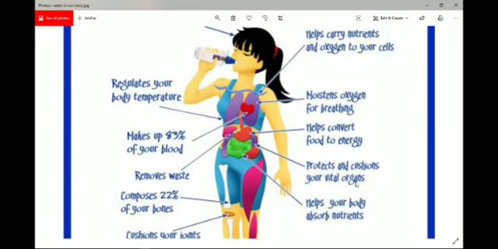It helps your body absorb nutrients, which we have already discussed. See the other point there: it regulates your body temperature. Water is also needed to regulate the body temperature of human beings as well as animals. It makes up 83% of your blood. The blood that flows within our body is made up of 83% water.